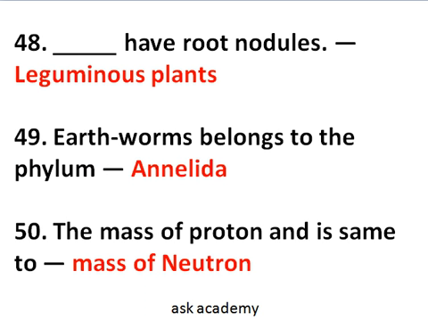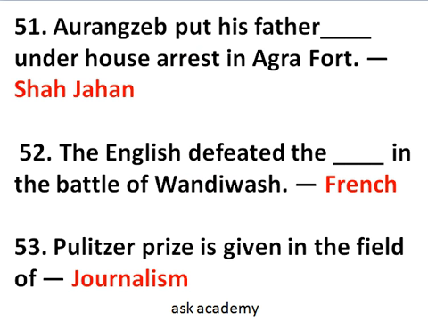Question number 50. The mass of the proton is the same as the mass of the neutron, and the mass of the electron we consider as negligible. Question number 51. Aurangzeb put his father, so the name of his father is Shah Jahan. So Aurangzeb put his father Shah Jahan under house arrest in Agra fort.